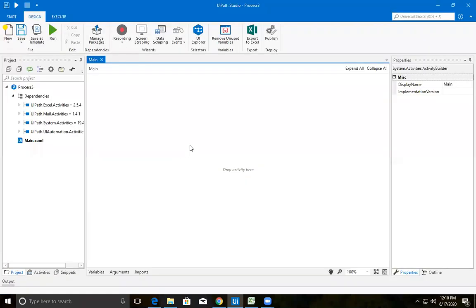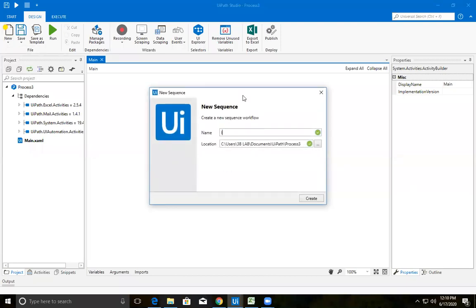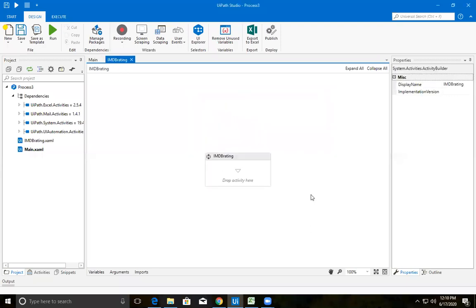So in our process 3, let us create a sequence called IMDb rating. So it created a sequence of name IMDb rating.